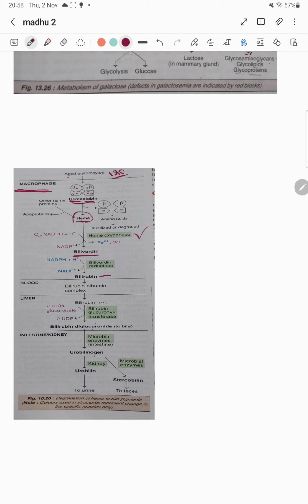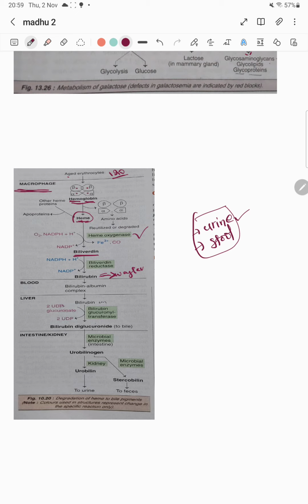This bilirubin is now in the macrophage. This bilirubin is a waste product and also a harmful product. This bilirubin has to be flushed out from our body, but this is present in macrophage. If you want to eliminate something from our body, we have two routes. One is urine and the second one is stool. If you want to send this bilirubin out from our body, we have two routes, but this is in macrophage. First, bilirubin has to come inside the blood in order to go out from our body through urine. So for that reason, bilirubin enters into the blood.